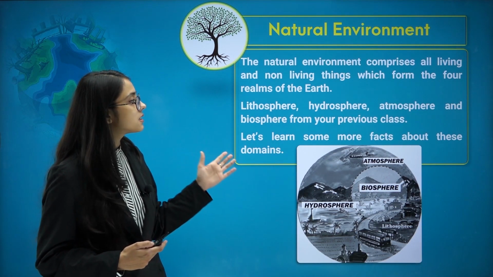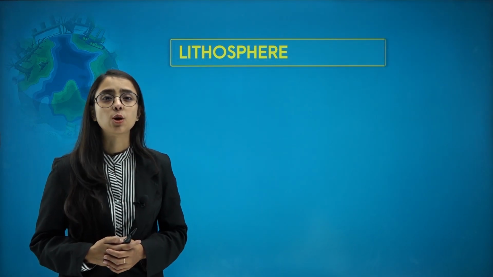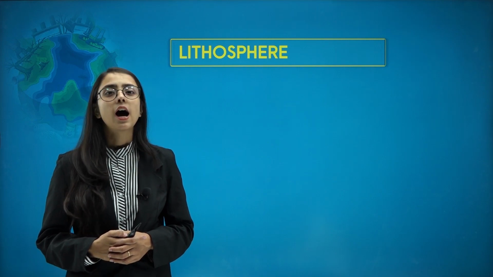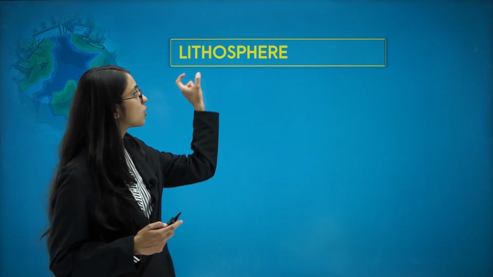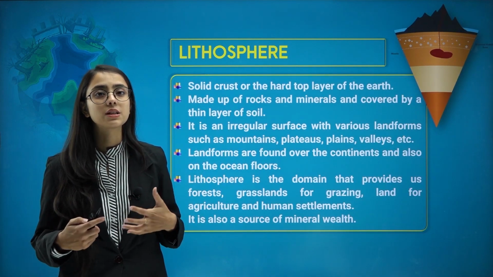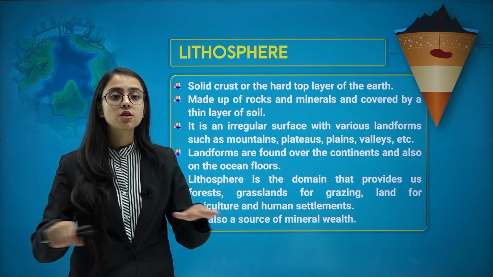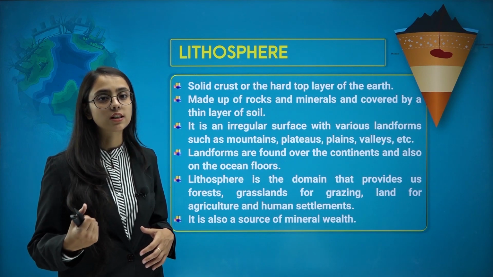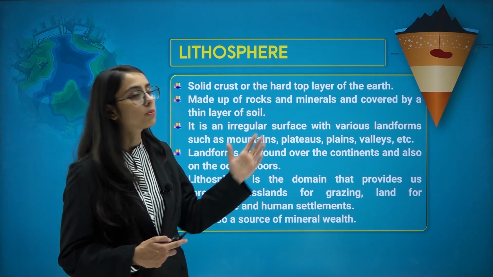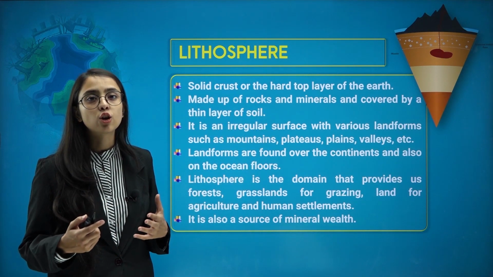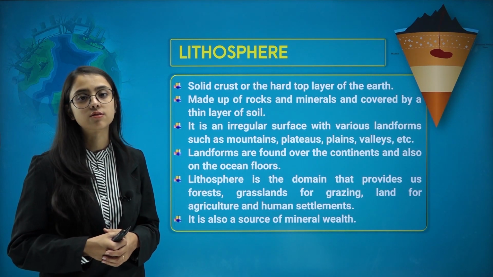So now, let's learn some more facts about these domains. First, let's start with lithosphere. What do you understand by lithosphere? I understand that you have studied this before, but the word lithos comes from a Greek word which means rock. So everything on the surface of the earth which is rocky or solid is known as lithosphere. The solid crust or the hard top layer of the earth is known as lithosphere, on which we actually live. We build our houses, parks, everything on lithosphere.